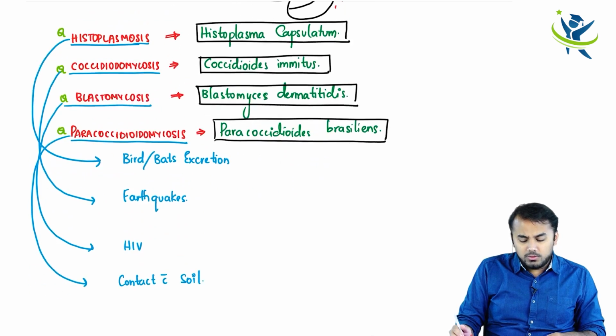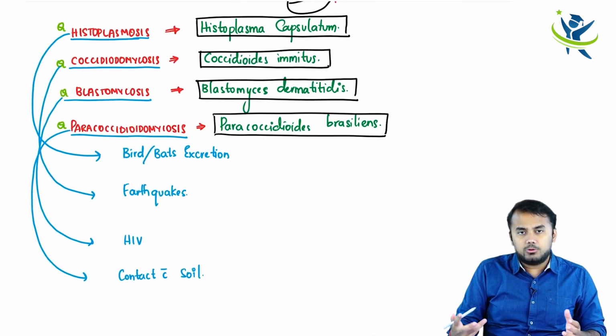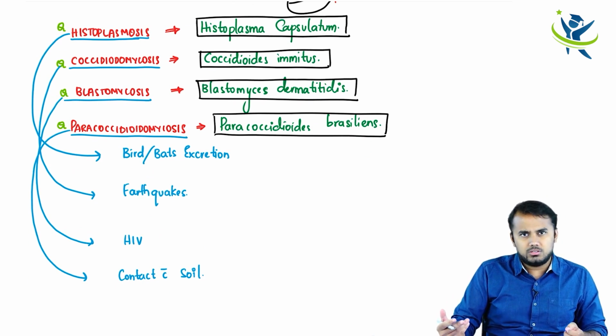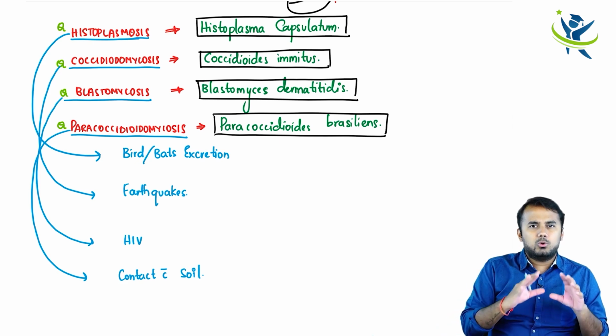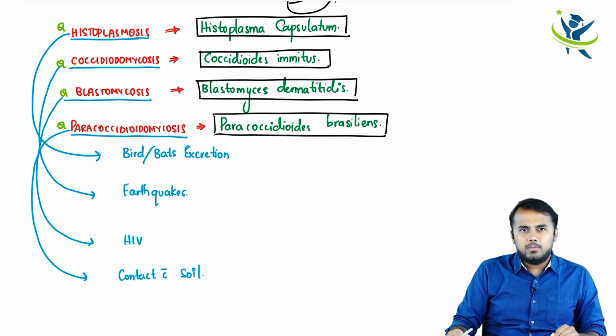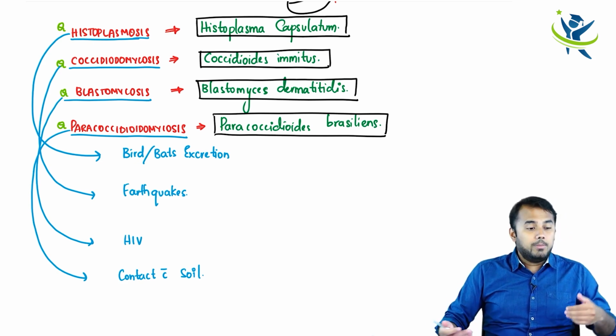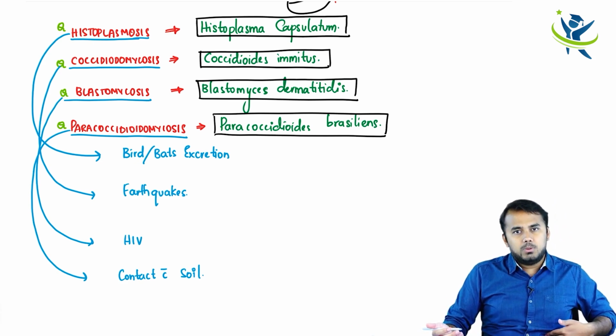I mean, if they wanted to give you a clinical question, they will be giving something like: a patient came to the clinic complaining of so and so infections, right? When we have taken an X-ray, we came to know that there is some chronic lung infection in him. He is also having pain in the liver, I mean the right hypochondriac region, and pain in the left hypochondriac region where there is spleen.